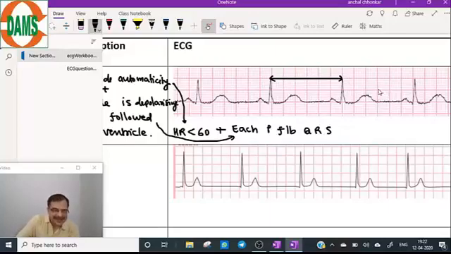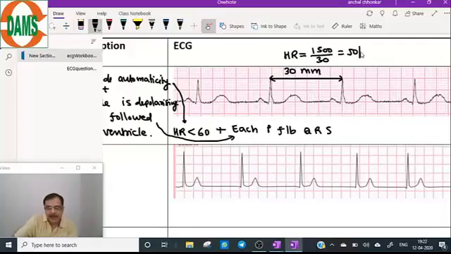So this distance is 30 mm. A distance of 30 mm means the heart rate is 1500 divided by 30. That is 50. So the heart rate has come out to be 1500 divided by 30, which is 50 per minute. Yes, very good. So that means the first finding we have justified.